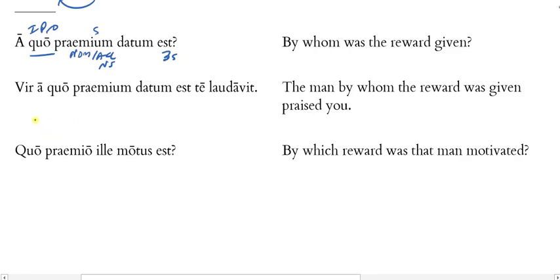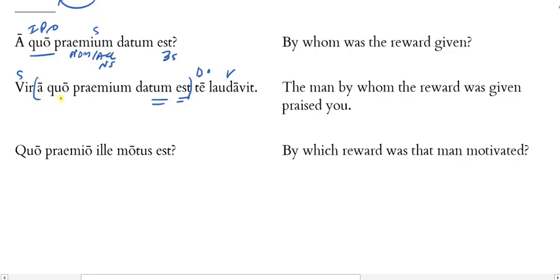Now over here in the second one, we have vir a quo premium datum est te laudavit. Now again, in all of these situations, we have a clause with the verb to be and datum embedded inside of another clause, vir laudavit te. The man praised you. Which man? The man by whom the reward was given.